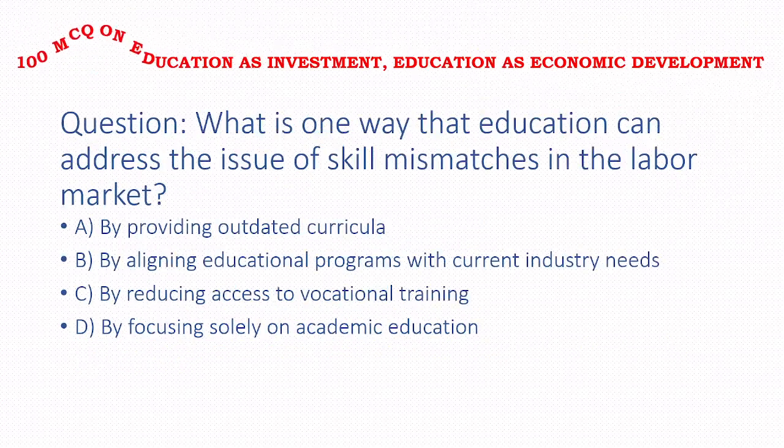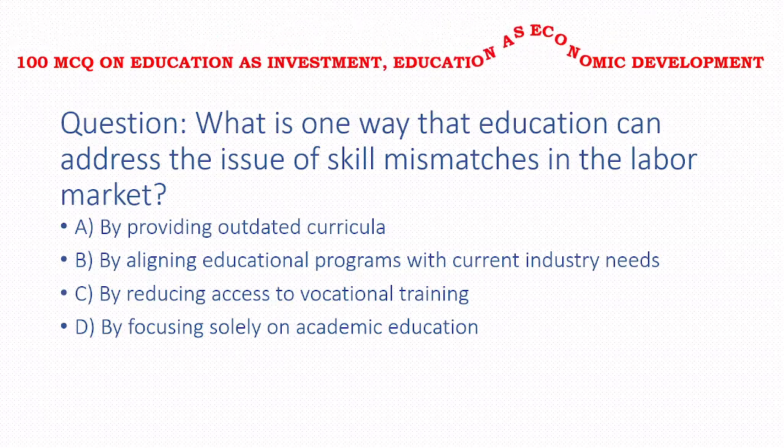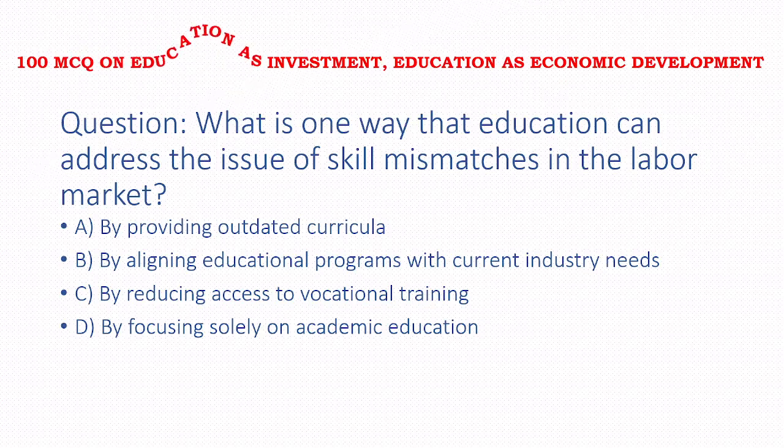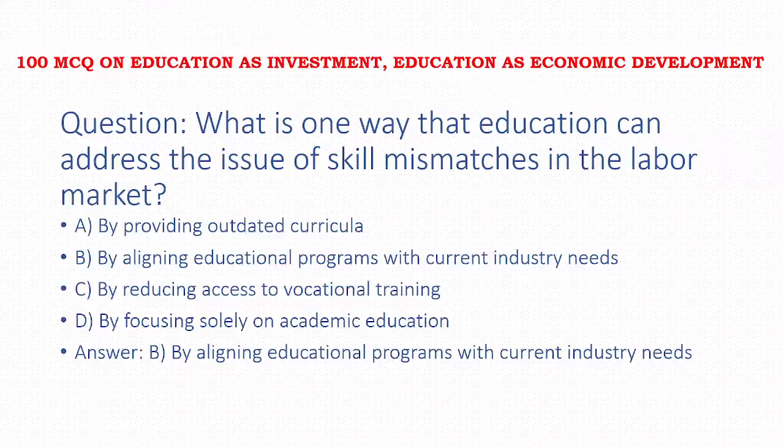Next, what is one way that education can address the issue of skill mismatch in the labor market? Options: by providing outdated curricula, by aligning educational programs with current industry needs, by reducing access to vocational training, by focusing solely on academic education. Answer of this question is option B, that is by aligning educational programs with current industry needs.